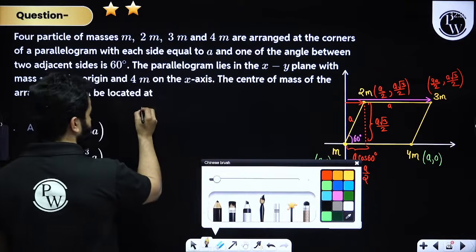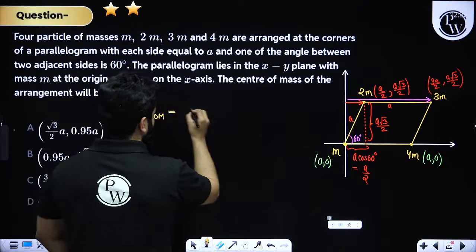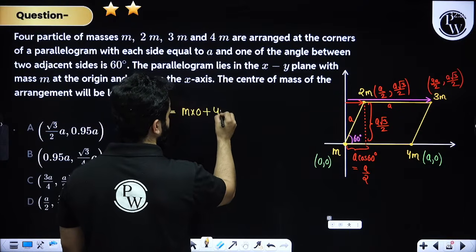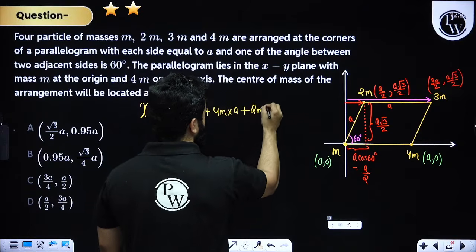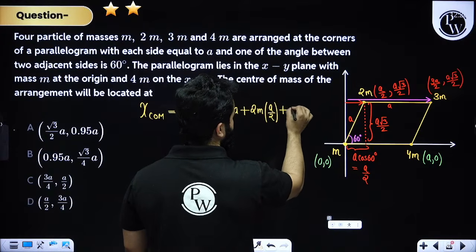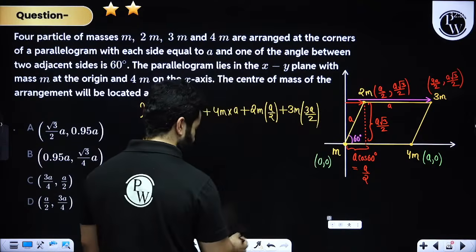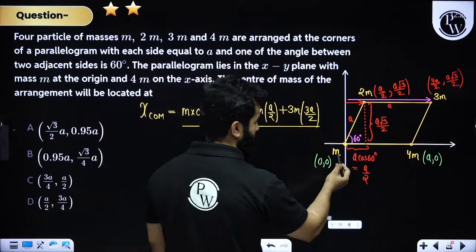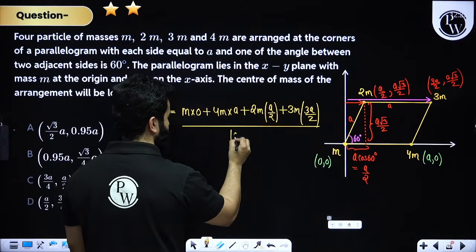Can you please quickly write down in the chat box if everything's clear, right? And after this, if everything is clear, then I'm going to write down XCOM for you. m times 0 plus 4m times A plus 2m times A by 2 plus 3m times 3A by 2, my dear friends, whole divided by sum of masses. This is 5m and that's also 5m, that is 10m.